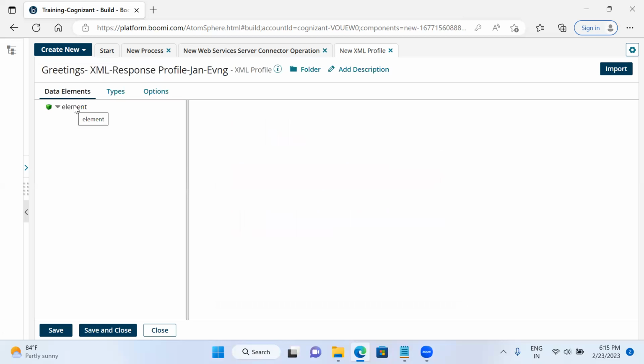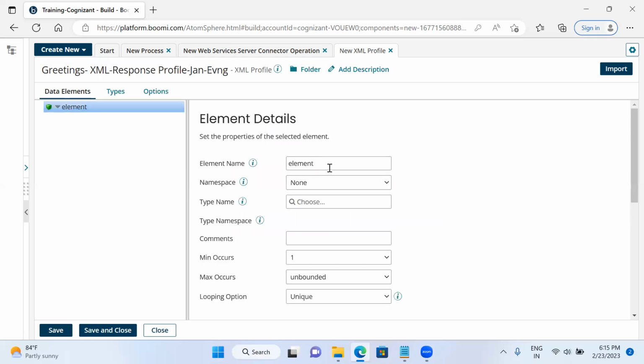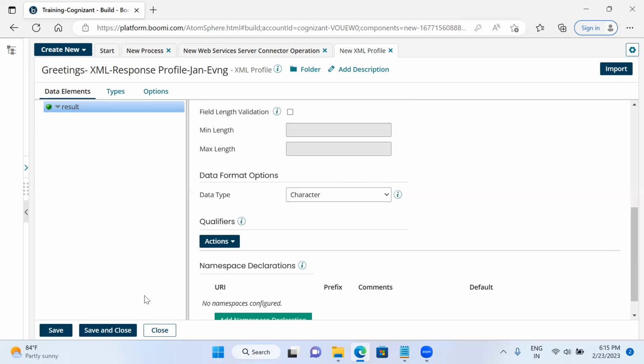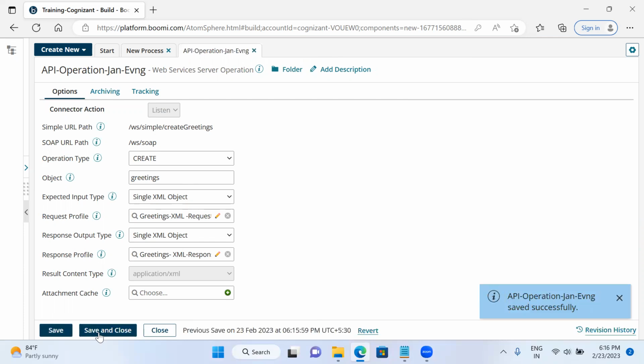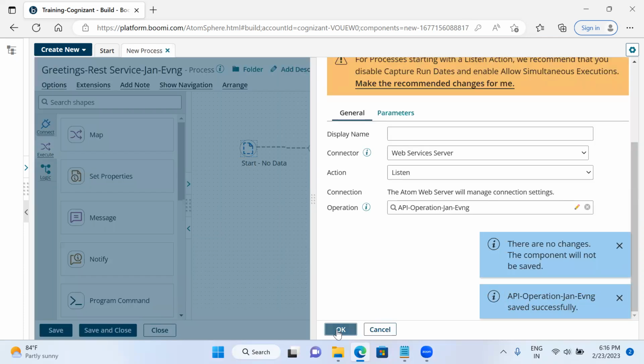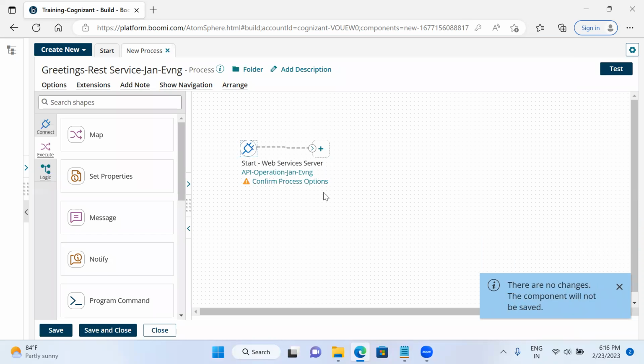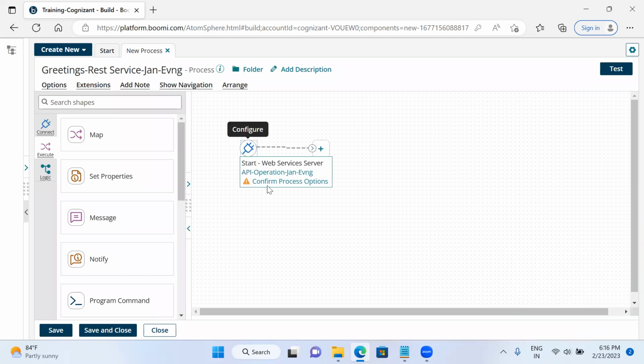Now here I am going to see the result. I am expecting the result, I mean the response profile. Response is nothing but the result I am going to see here. Now I will save this one. Save and close. Here I have created a single request XML object and a single response XML object. Now I will save this. Now I have configured the web service server connector, and I am ready with the operations.